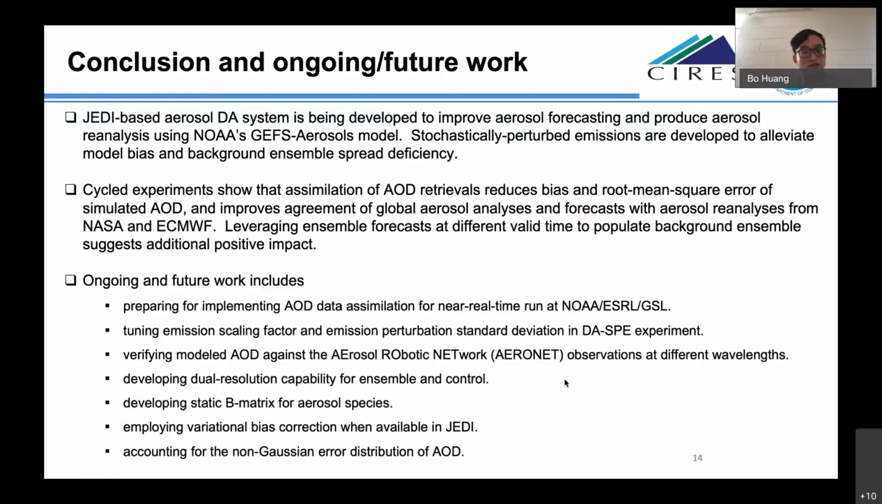And the rest of it is we are further to improve the system by developing the dual resolution capability and developing the static B and applying the variational bias correction when available in JEDI. And in the future, we would like to also account for the non-Gaussian error distribution. The last comment I wanted to give here is that even though this session is for the coupled data assimilation, we are also interested to explore coupled aerosol and meteorology data assimilation in the future.